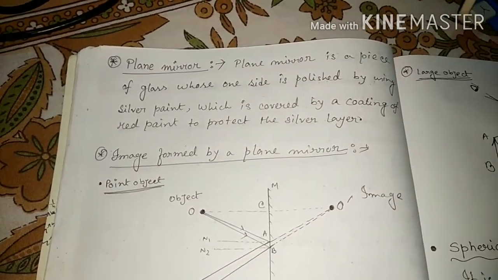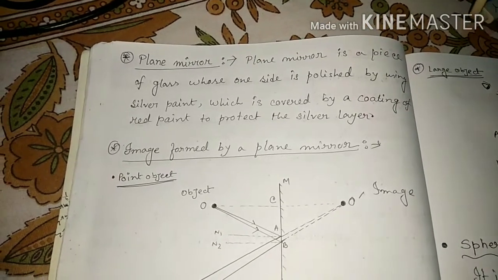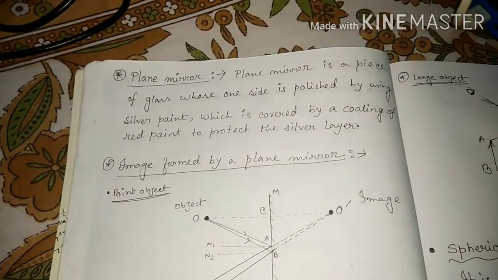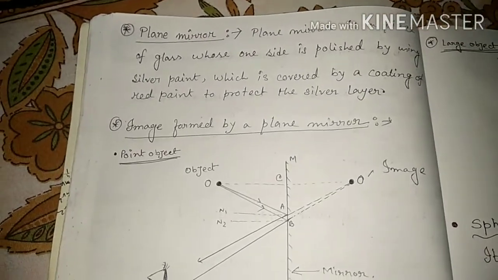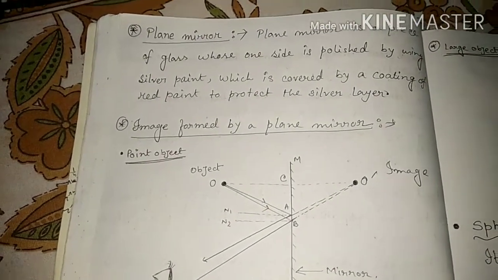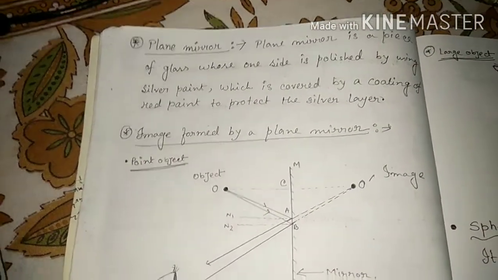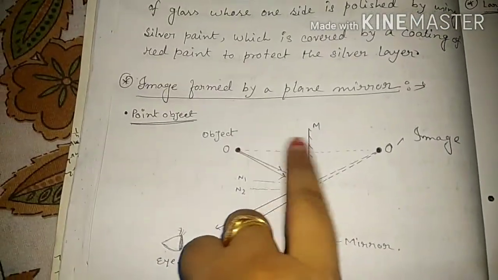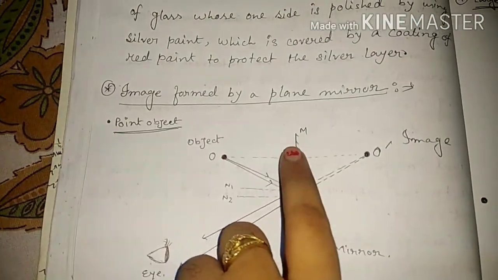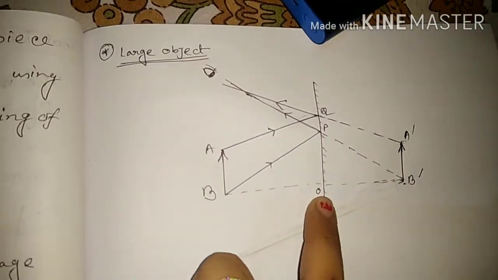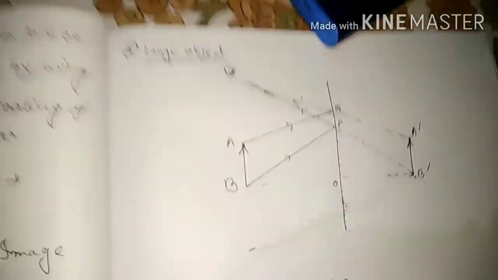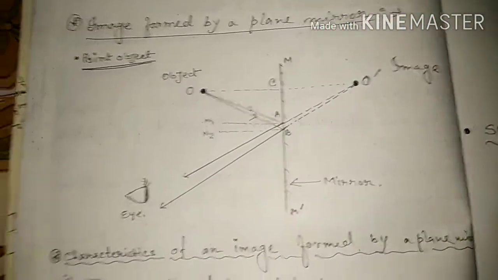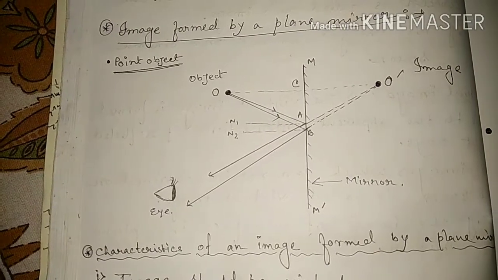So the distance from the mirror to the object and from the mirror to the image is the same. From this diagram, OC is equal to O dash C. From this diagram, BO is equal to B dash O. This is another characteristic.